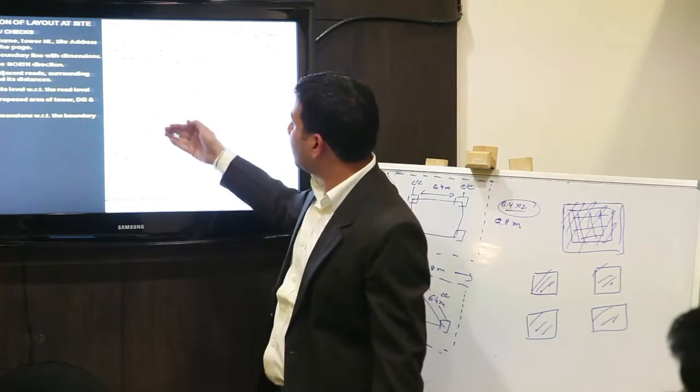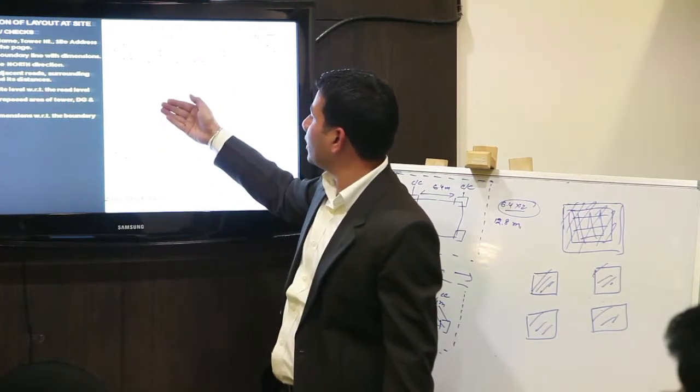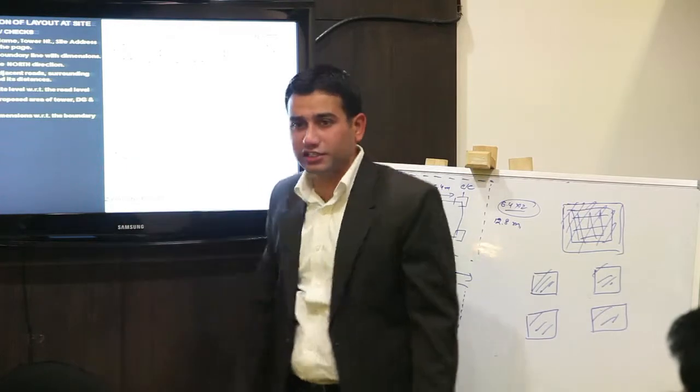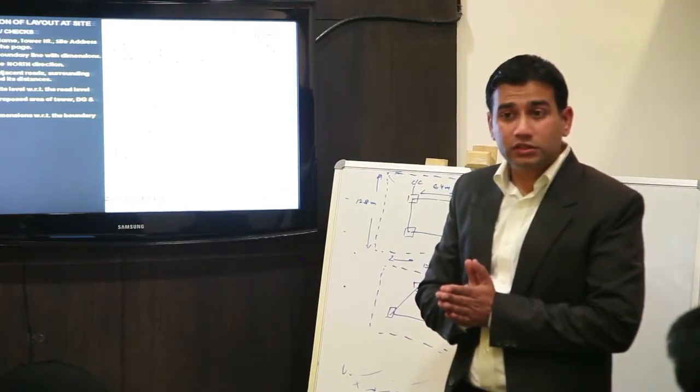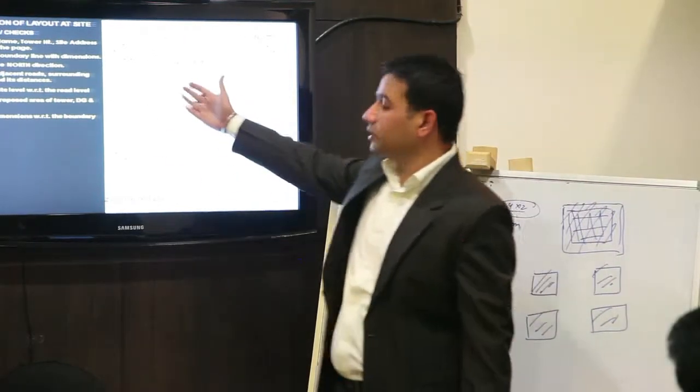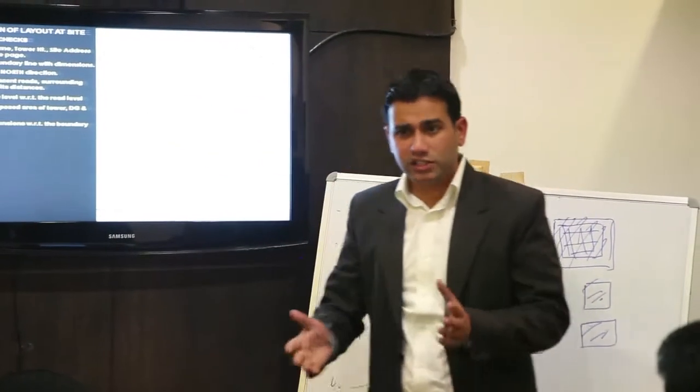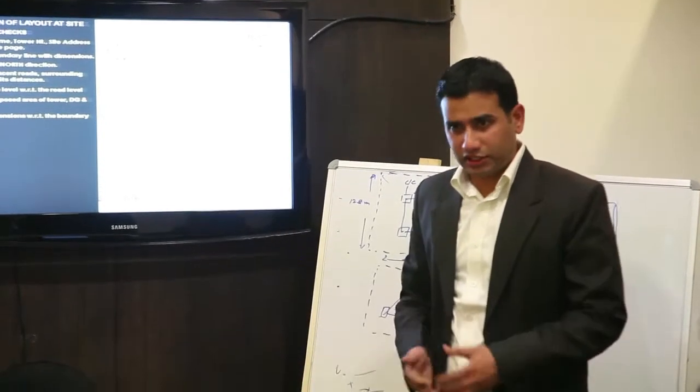Like this, the shelter is 1.5 meter from the excavated portion, and from the boundary wall it is 2.5. So it's just an example of 1.5. It's not a standard one. This is for 40 meter. This is the example.